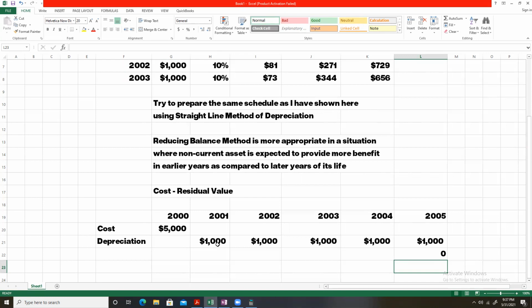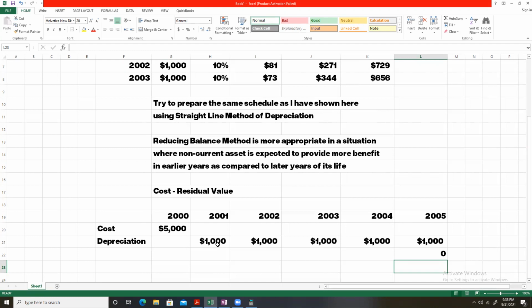Each year 1,000 will be subtracted from the value, and at the end of 2005, that is the useful life of the asset, the value will become nil. The eventual value of the asset at the end of its life will be zero. So in this way, we spread the cost over 5 years.